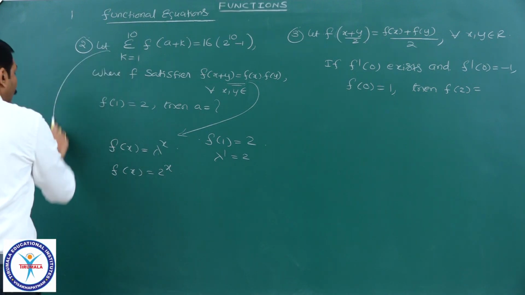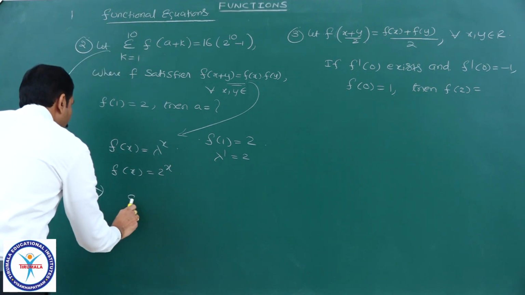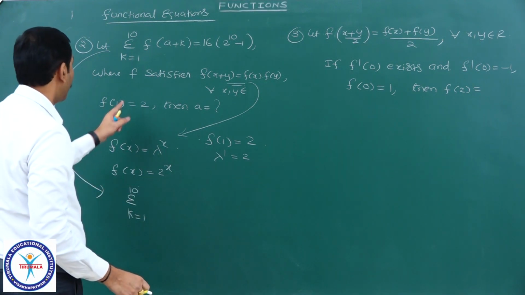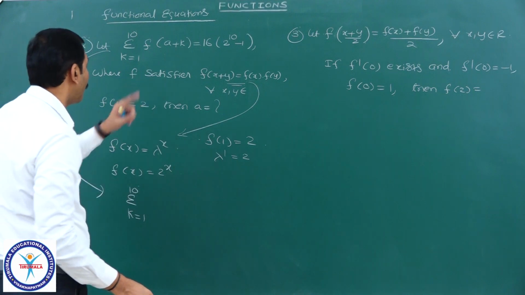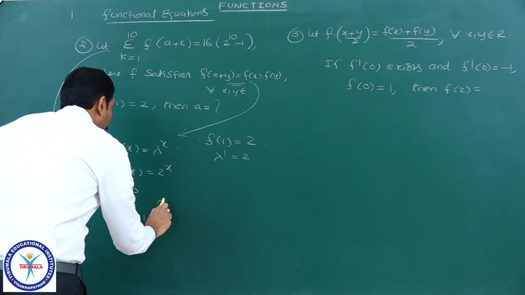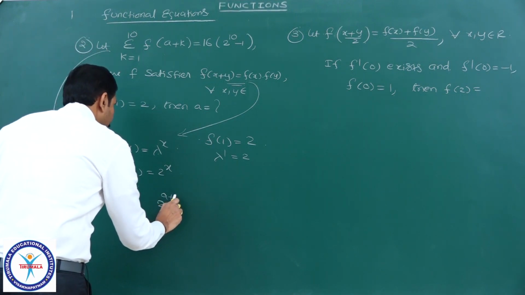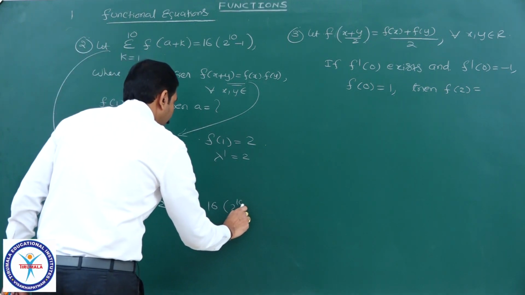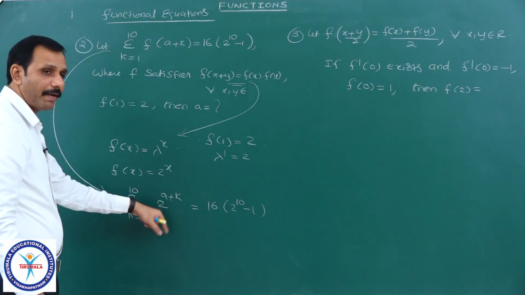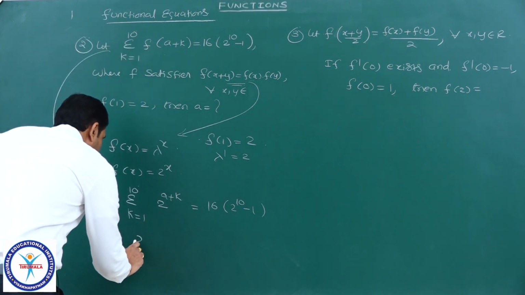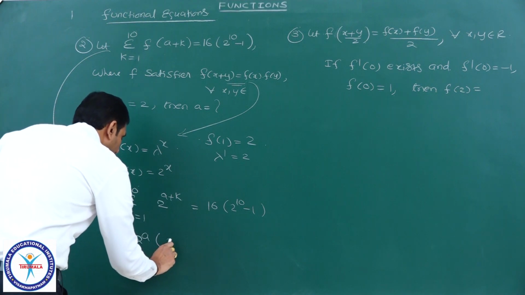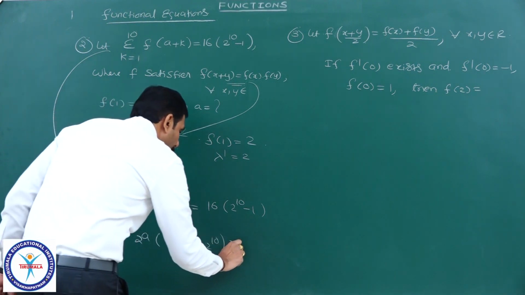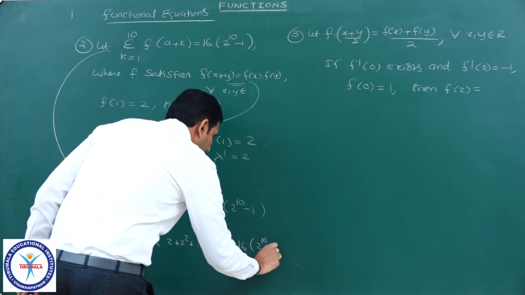Right. Now, consider this sigma k equal to 1 to 10, f of (a plus k). f of x equal to 2 power x, so f of (a plus k) means 2 power (a plus k), is equal to 16 into (2 power 10 minus 1). Now, 2 power a into 2 power k, 2 power a constant into 2 power k, means 2 plus 2 square plus and so on plus 2 power 10, equal to 16 into (2 power 10 minus 1).